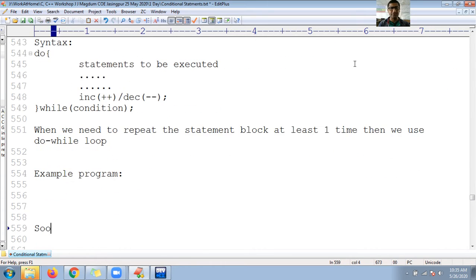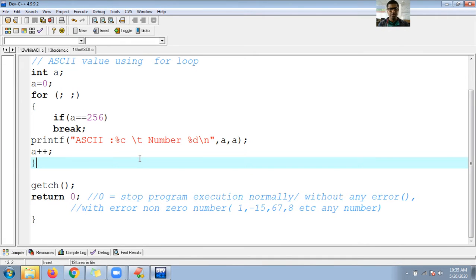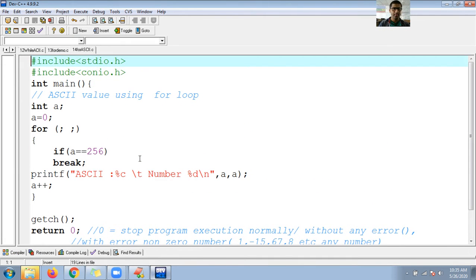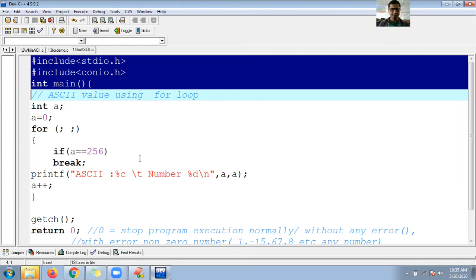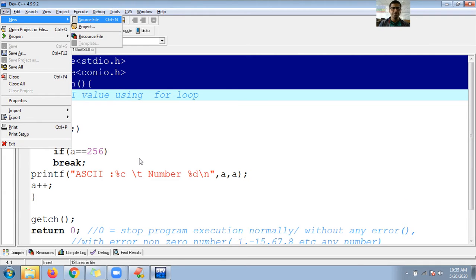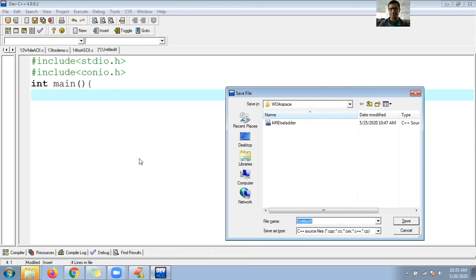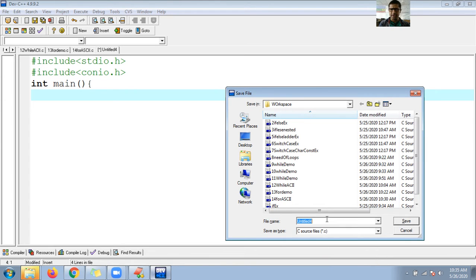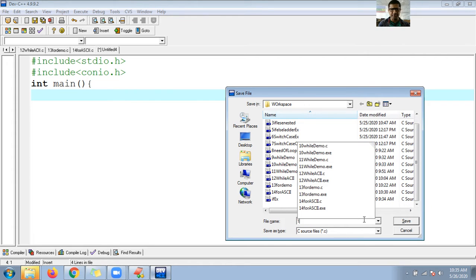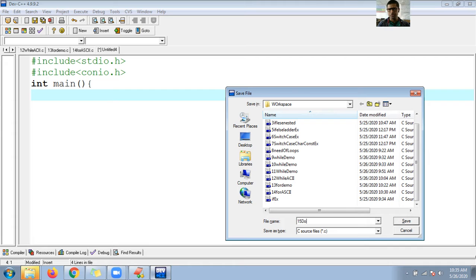Okay, fine. Let us see one example. So here is my Dev. Let me use the same: Control C, Alt F, new source file, Control V, Control S. Let me show the program and go to C, and here let me go for something like 15th do while demo.